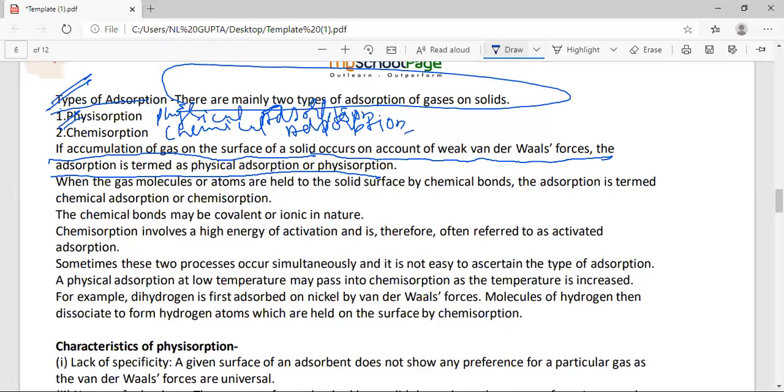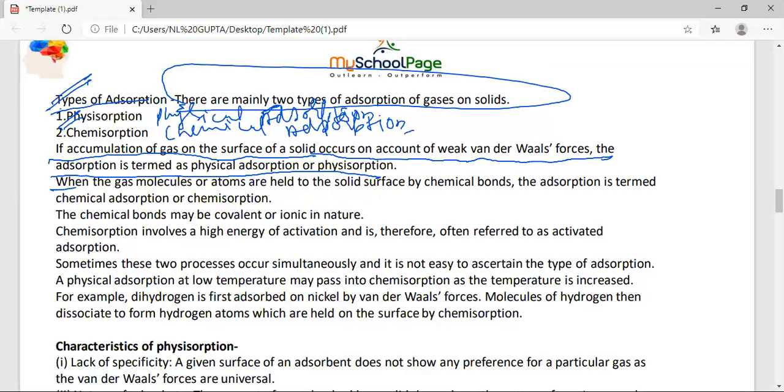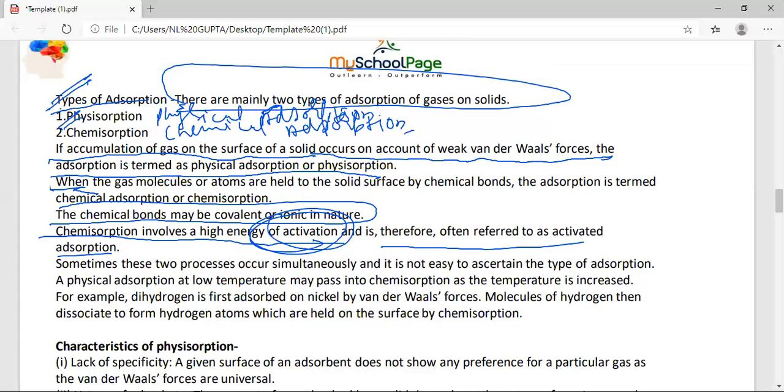Okay, what is the next point, student? They are saying the chemical bond may be covalent or ionic bond in the chemisorption. Chemisorption involves high energy of activation and therefore is often referred to as activated adsorption. So for the chemical bond formation, activation energy is required, student. That is why this type of adsorption is known as activated adsorption.